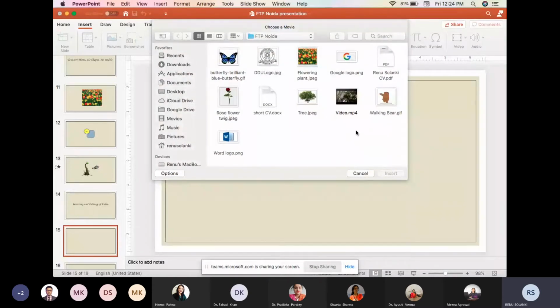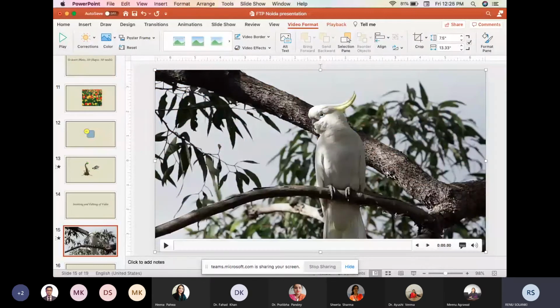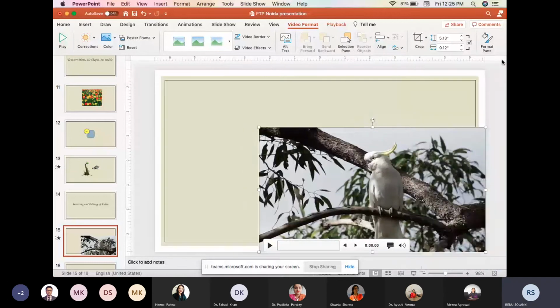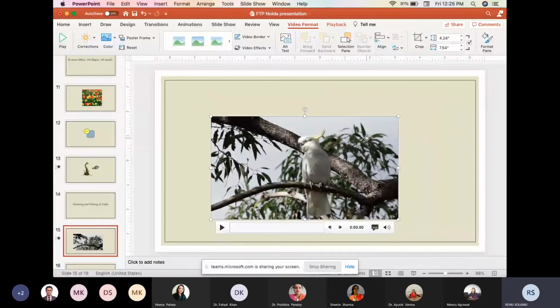The file extension is .mp4. So I will insert this one. It will insert the movie. And the third option was that we can simply insert the movie by using its URL. So this is how we can insert the video.